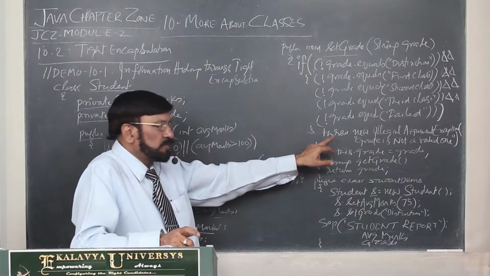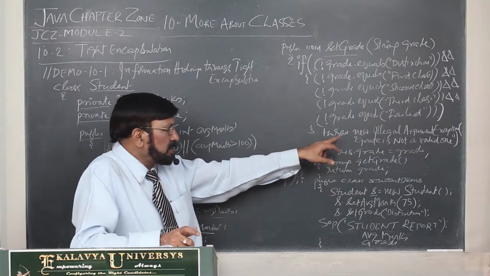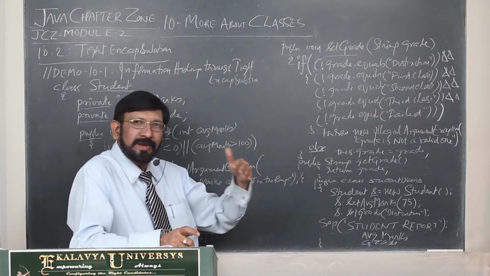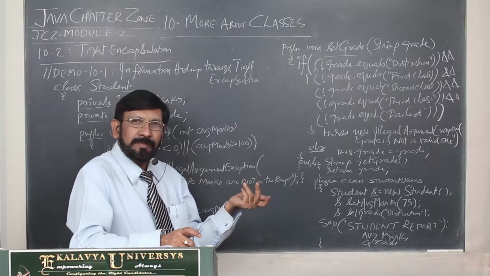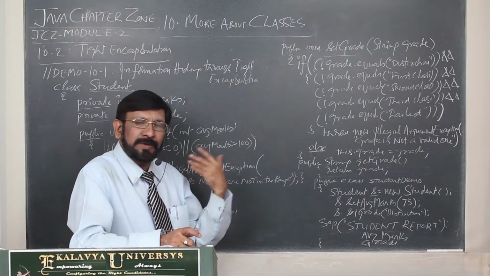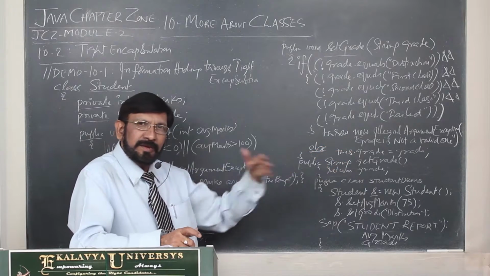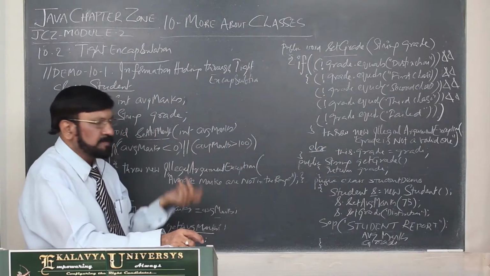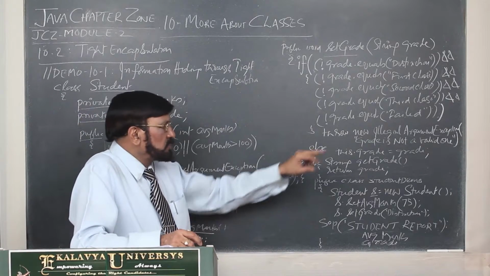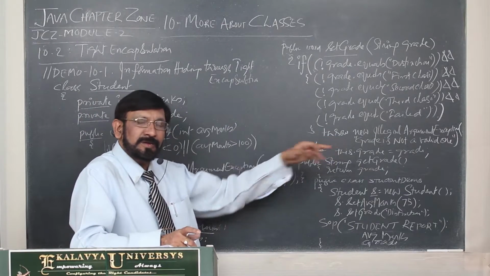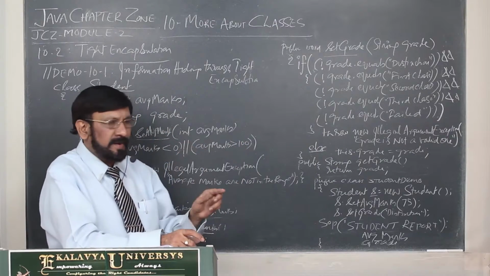In such cases only, this exception mechanism is created. You can make the exception thrown, so that the user can understand what type of mistake he committed. Otherwise, the program is abruptly closed, and the user becomes mad. What is the reason behind it? He never knows. Suppose this type of message comes, he can correct his behavior. That means he can give the right input.